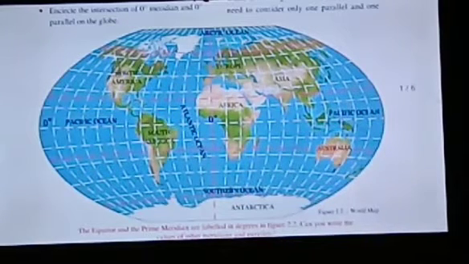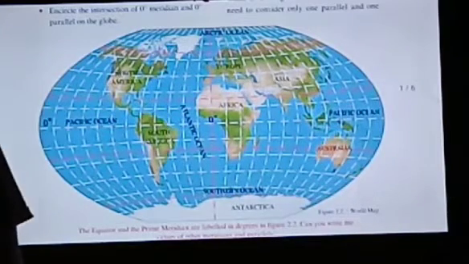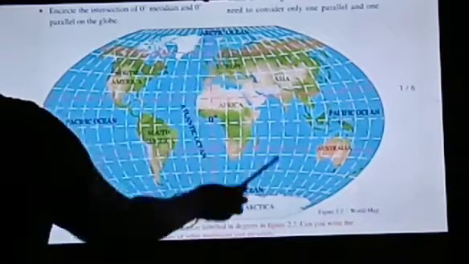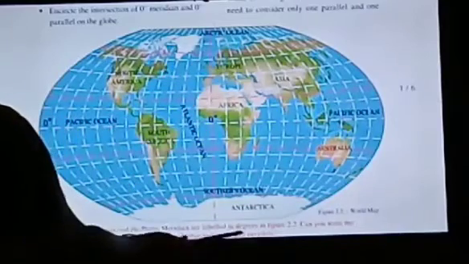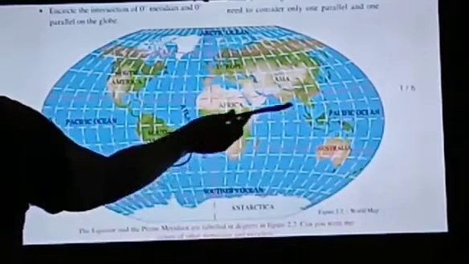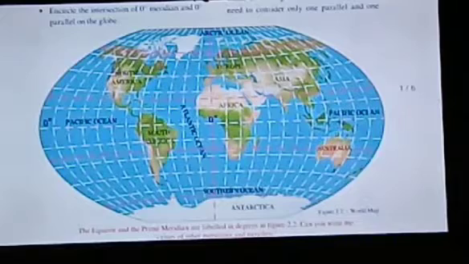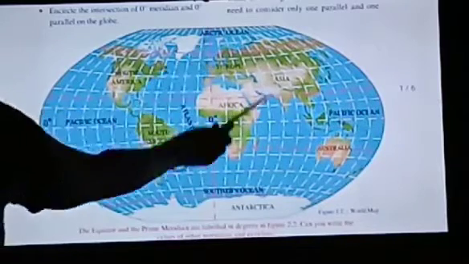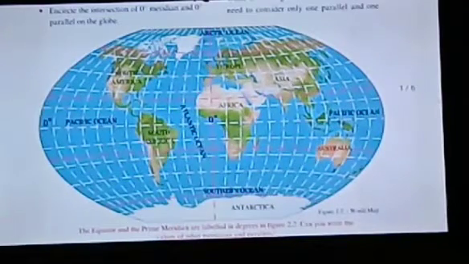The next question, at which two places do all the meridians converge? All of you know that all the parallels and meridians converge at the polar area, North Pole and South Pole. So all the meridians converge at the North Pole and South Pole.